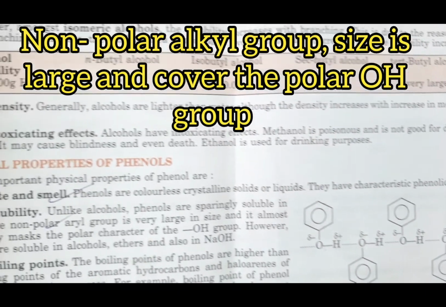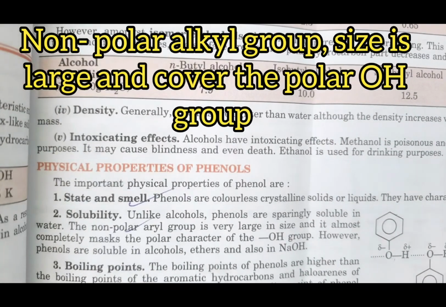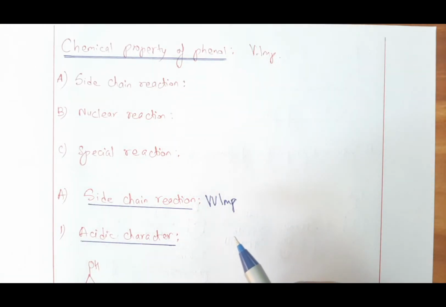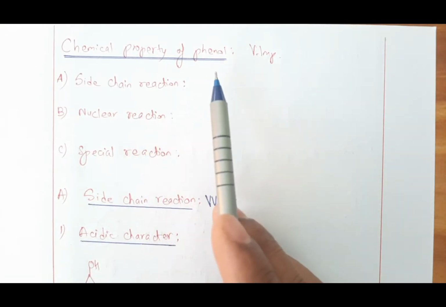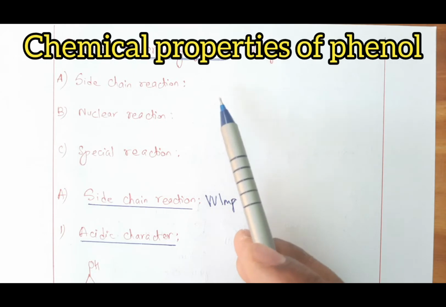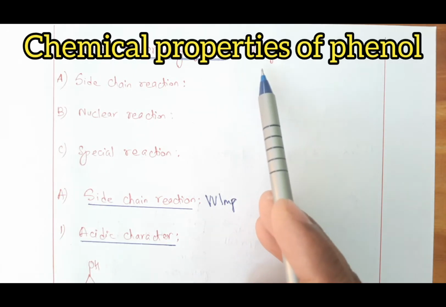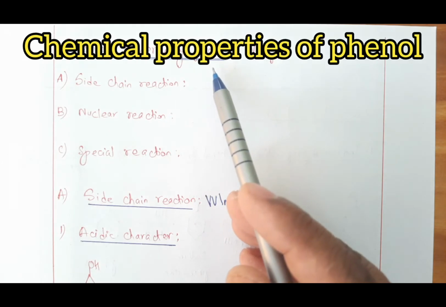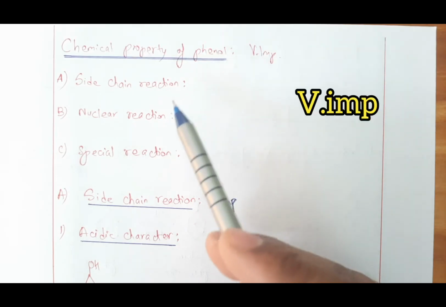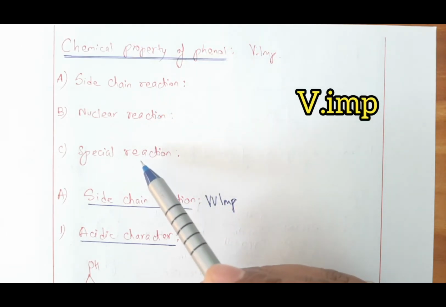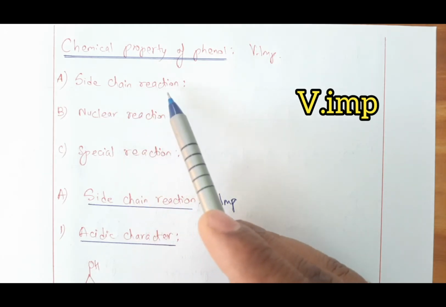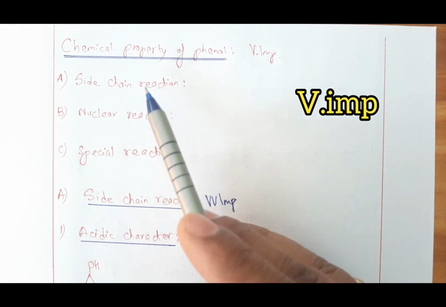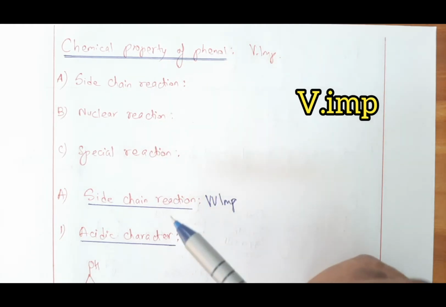Now students, since we have finished physical property, we go to the chemical property of phenol, which is very important. Phenol is a very important compound. It shows three different types of chemical reaction: one is called side chain reaction, the other is called nuclear reaction, and the other is called special reaction. And all three are very important for phenol.